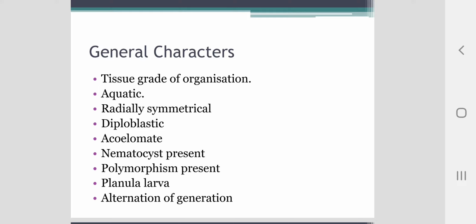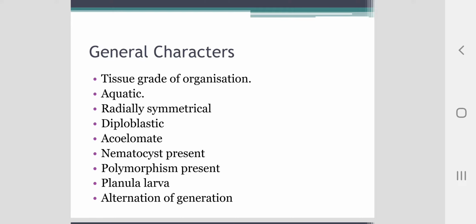The general characters of this phylum are that these animals are all aquatic, some are freshwater, but mostly are marine. These can be solitary or colonial, sedentary or free swimming. They have a cell tissue grade of body organization. Cells are mostly scattered and specialized for different functions. Some cells form tissues like nerve net or nervous tissue. They are radially symmetrical.